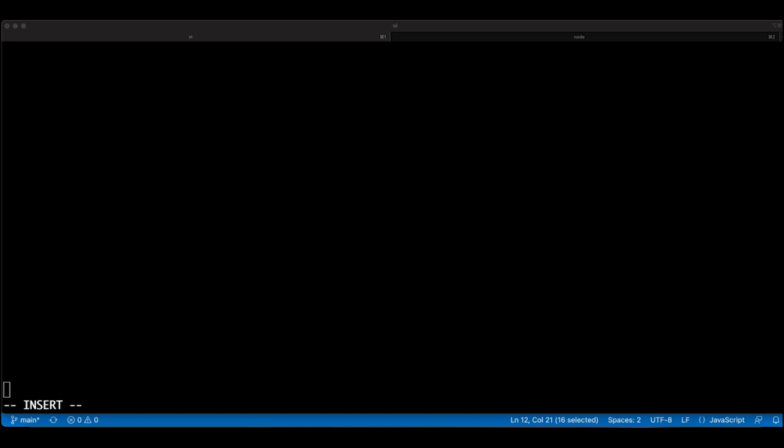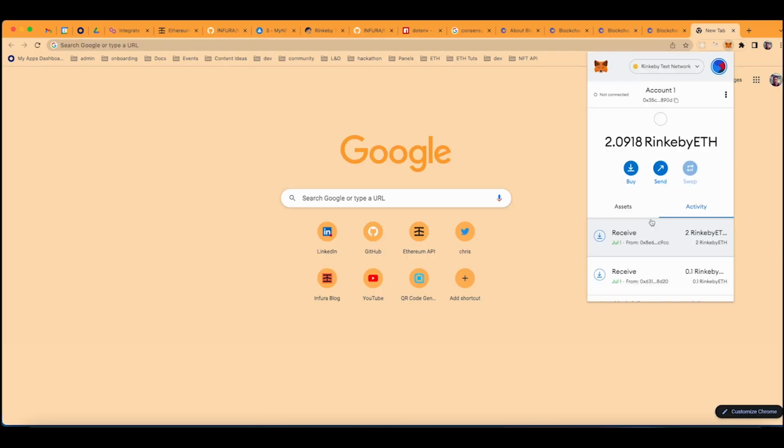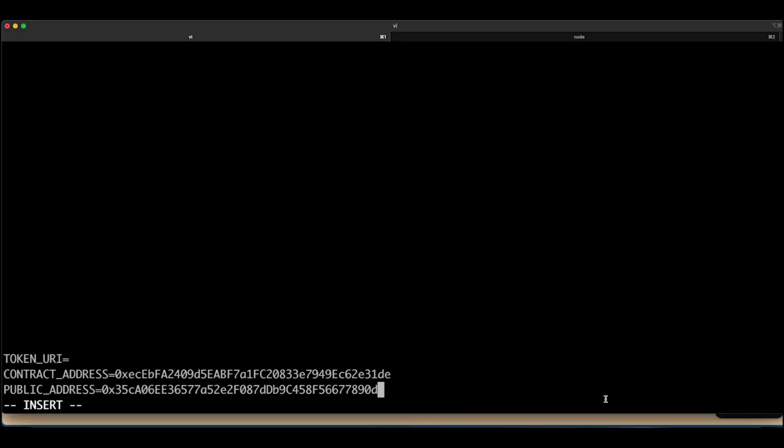Now we are going to actually mint our NFT. But first off, let's add a couple more constants to our .env file. Let's add in the contract address, which is the address of the deployed NFT smart contract on rinkeby. Now let's add in our public address, which we could grab from our MetaMask wallet. And then finally, we can add in the token URI.